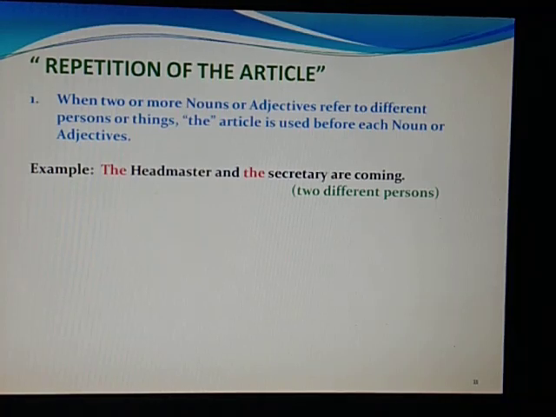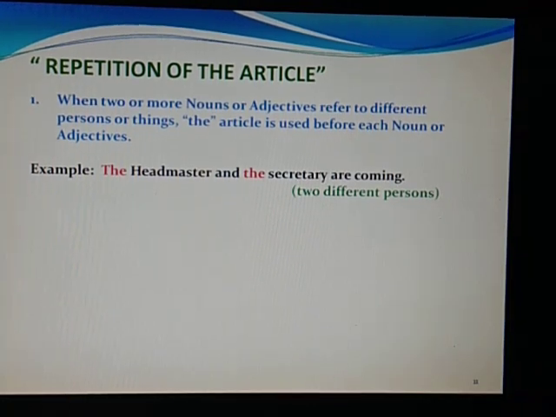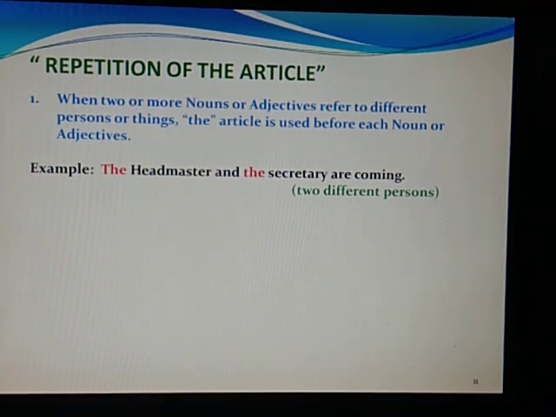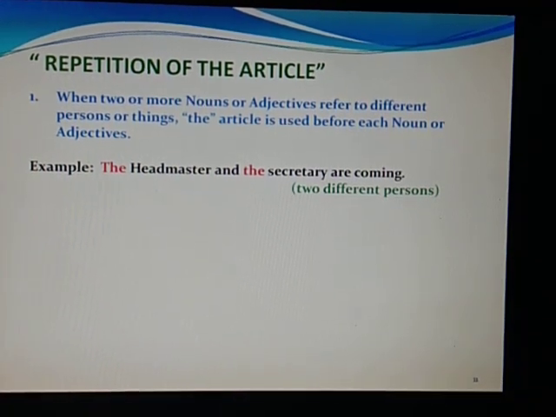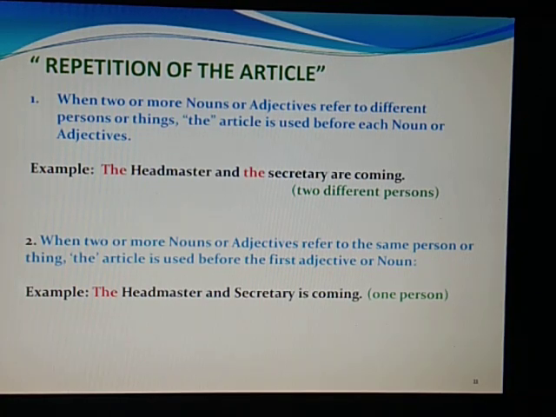Repetition of the articles, when two or more nouns or adjectives refer to different persons. So in a sentence you will find here the headmaster and the secretary. So these two are different persons. To show that they are different nouns, we have used the. When two or more nouns or adjectives refer to the same person, the case is different. When we were using the nouns for two different persons, we used the both times. But for one person, we use only a single article the, like the headmaster and secretary. It means a single person is both headmaster and secretary who is coming.